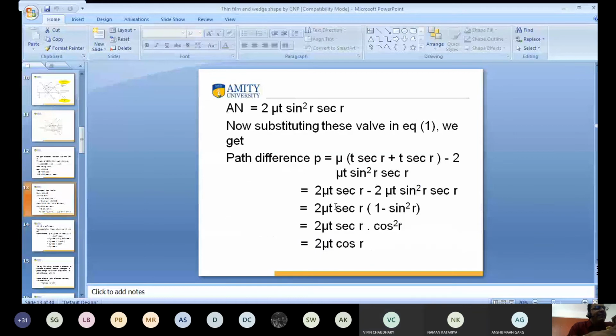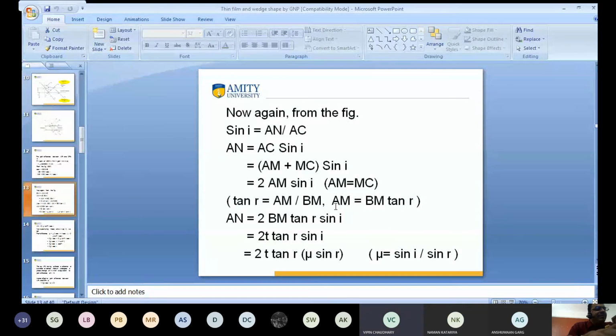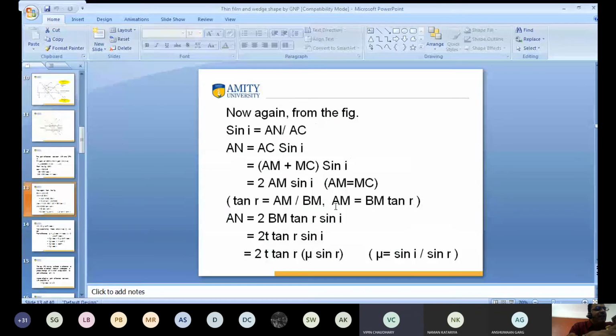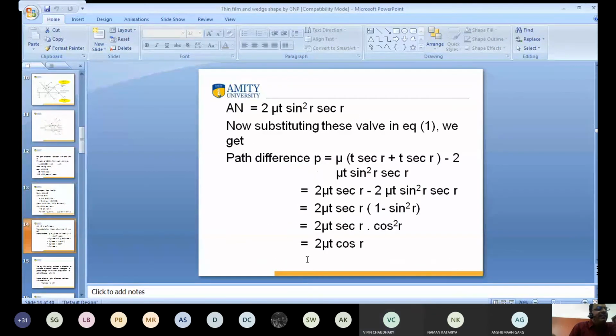Then what is the value of AN? The value of AN is equal to, sin by cos. What is the value of tan? Tan r is sin r by cos r. So you write here 2 mu t sin square r into 1 upon cos, which is sec r. Can I write here or not?